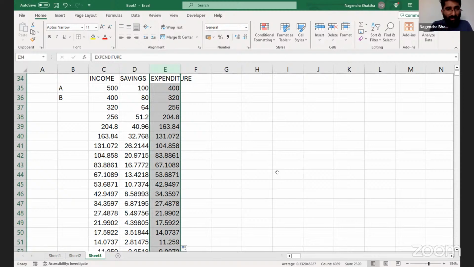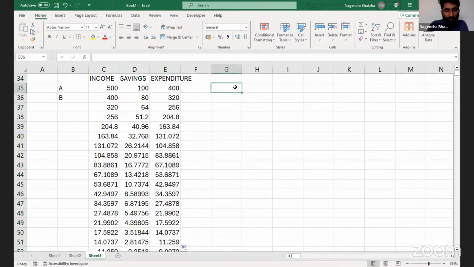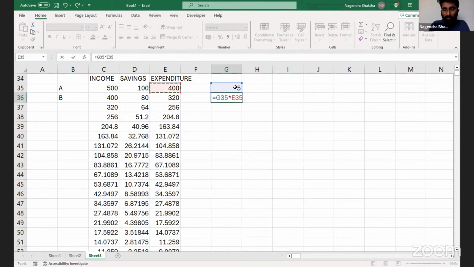So it has to start from 500, no? This 500 has been spent by someone. Think that it starts from 400. 400 is the starting point, 20%. Now see, 1 divided by 0.2 is equal to 5, multiplied by this 400.